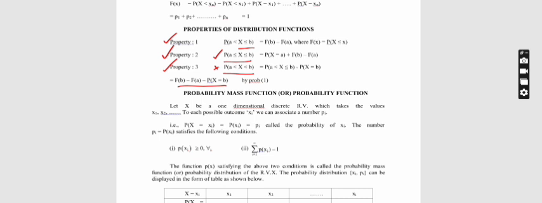Let X be a one-dimensional discrete random variable which takes the values x1, x2, etc. To each possible outcome xi, we can associate a number pi. So the probability is denoted as probability of X equal to xi, p of xi, which equals pi, which satisfies two conditions. The first one is p of xi greater than or equal to 0. Our second condition is the summation from i equal to 1 to infinity of p of xi equals 1.